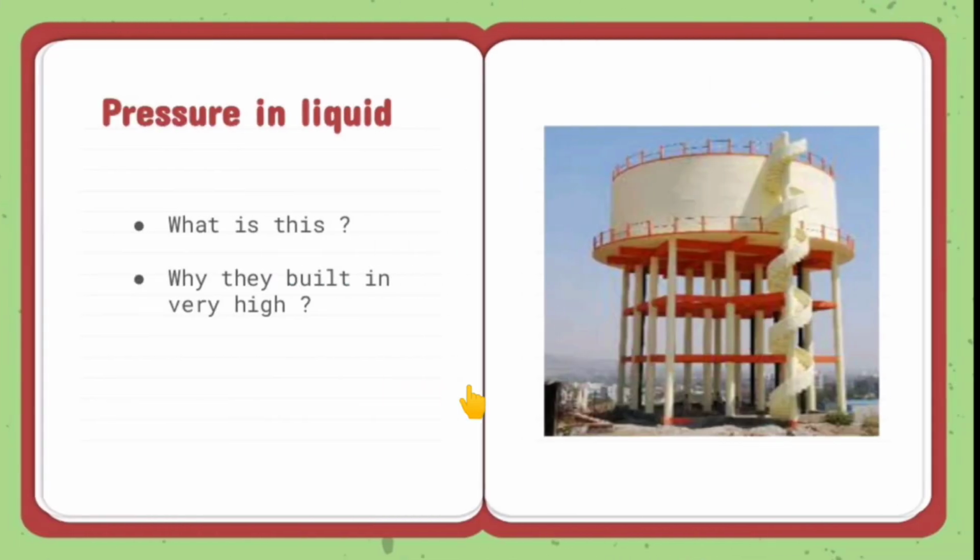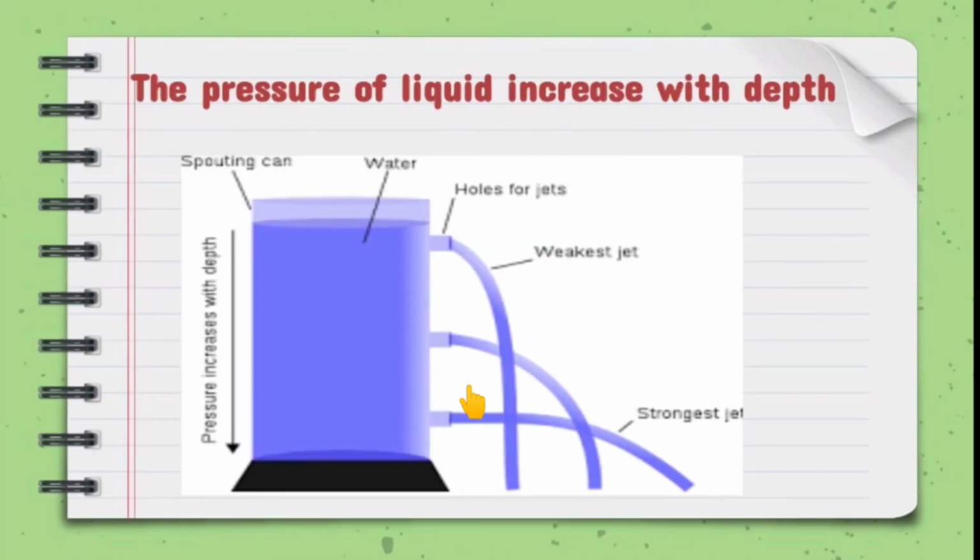Let us see this. What is this? You can see this is a water tank. And why do they build it very high? For increasing the pressure, because the pressure increases with depth.